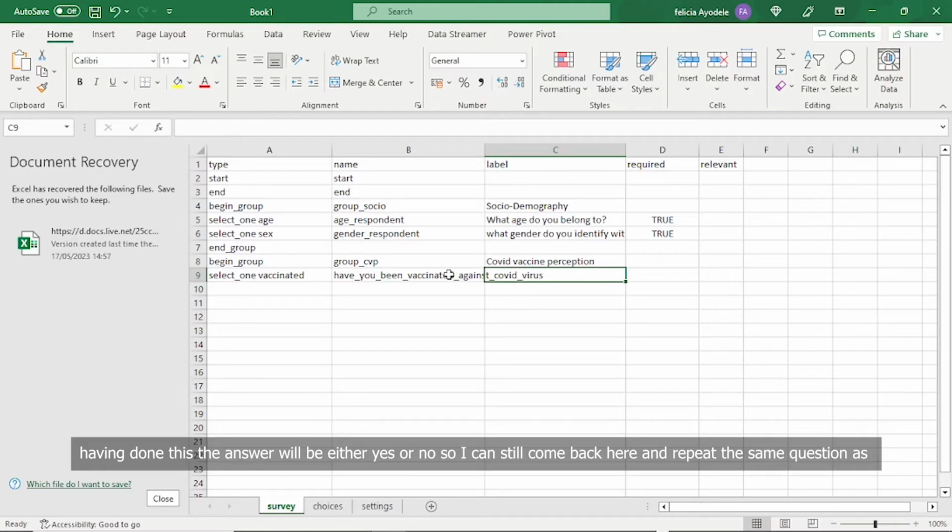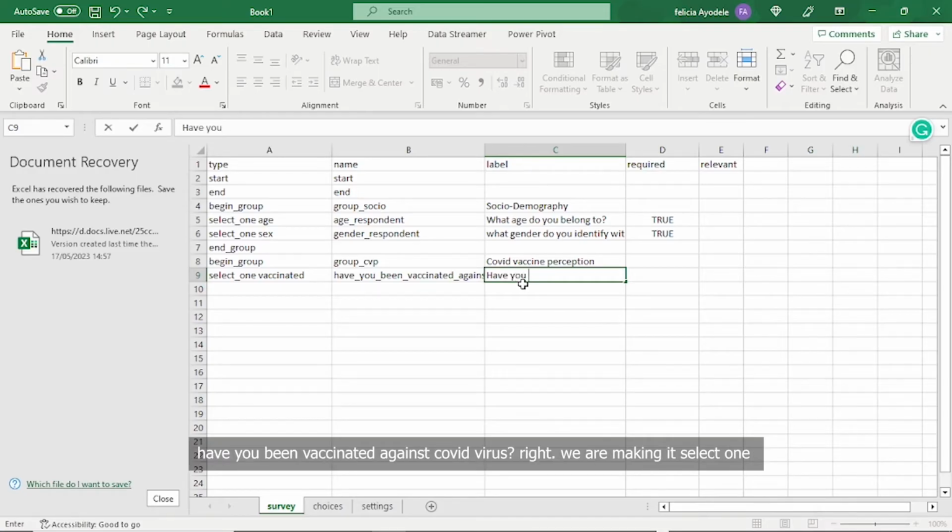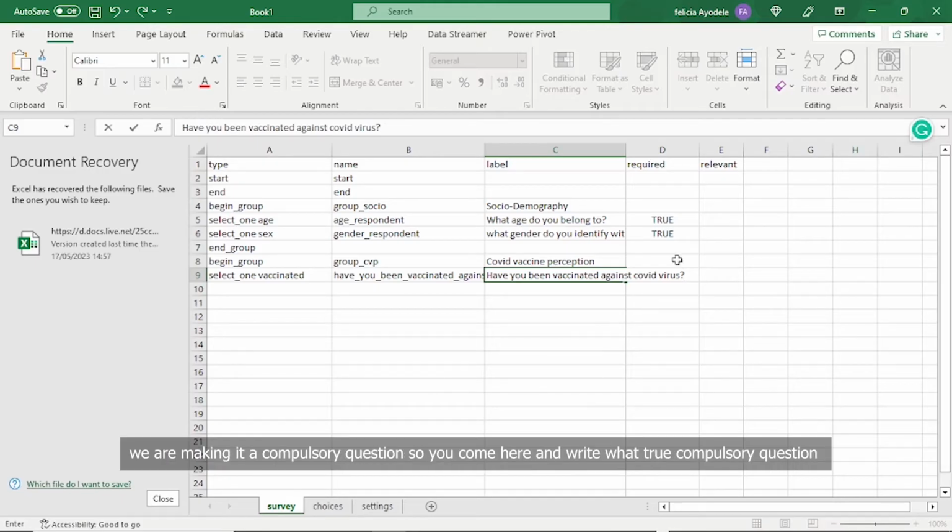So I can still come back here and repeat the same question as: have you been vaccinated against COVID virus, right? We're making it select one. We're making it a compulsory question.